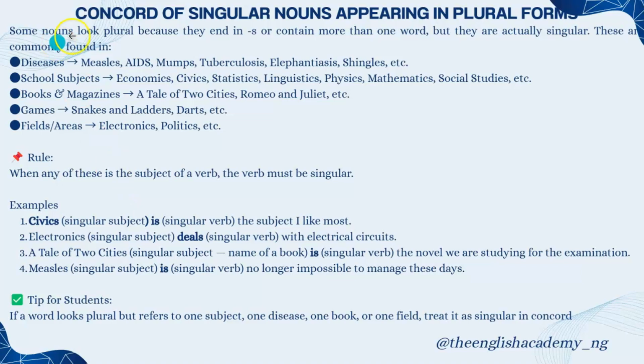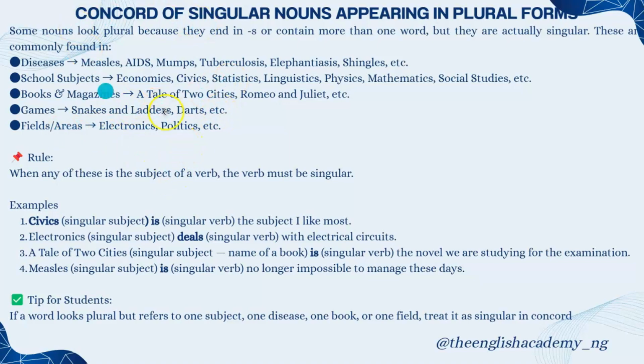There are some nouns that look plural because they end in s or they contain more than one word, but they are actually singular. These are commonly found in diseases like measles, AIDS, mumps, tuberculosis, elephantiasis, shingles; school subjects like economics, civics, statistics, linguistics, physics, mathematics, social studies; books and magazines, A Tale of Two Cities, Romeo and Juliet; games, Snakes and Ladders, darts; or fields and areas, electronics, politics.